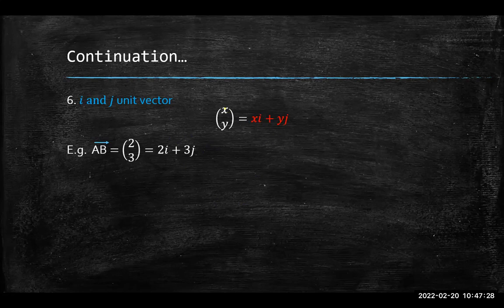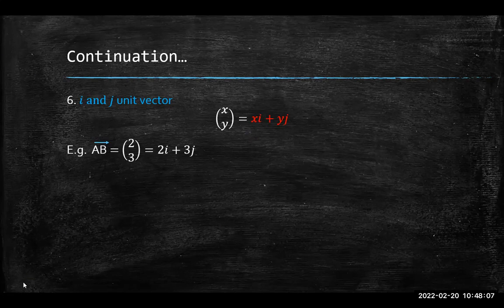So if I have my column vector xy, then the unit vector form would be xi plus yj. Let's say I had a vector AB, so I'm starting at A, ending at B, and my column vector is 2, 3. Then if I wanted to write the unit vector for this, it would be 2i plus 3j. Like I said, we'll discuss that more later down. It's just important for you to know right now, this is how you represent a unit vector. You good?